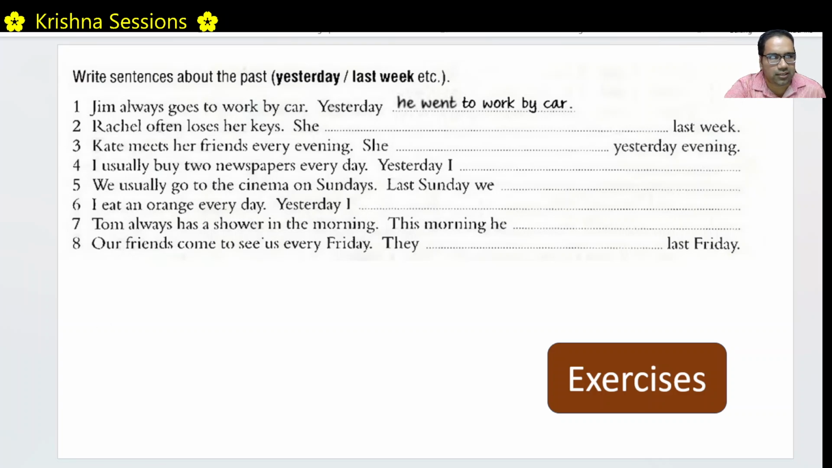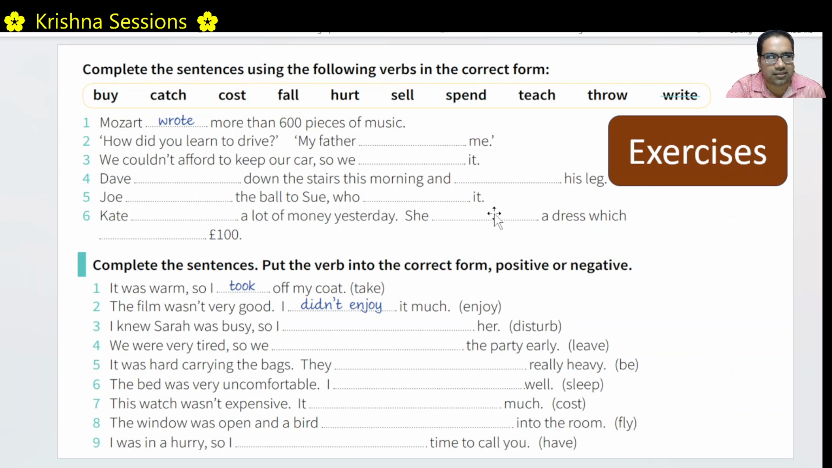Hope this is clear. Let us look at some more exercises. Take a small pause here. You try to finish the results and then continue the video. Mozart wrote more than 600 pieces of music. This thing has already been done. This is a past event. That's why we say wrote.